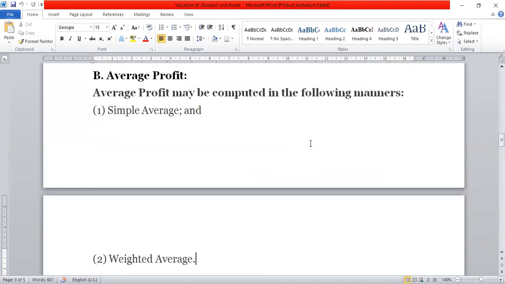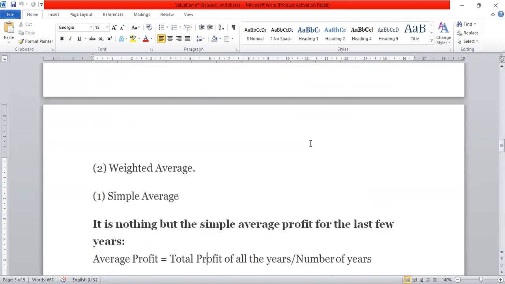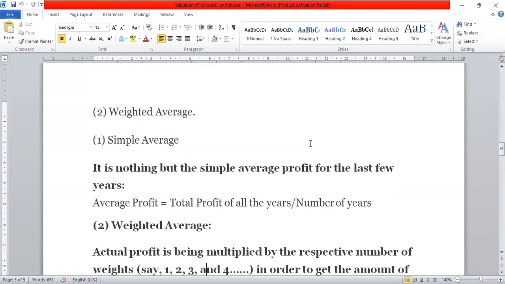Now let us see the second important concept, that is average profit. Average profit may be computed in two ways, simple average and weighted average. Simple average is nothing but the simple average profit for the last few years. It is calculated by dividing total profits by the number of years. But in case of weighted average, there is a slight change.